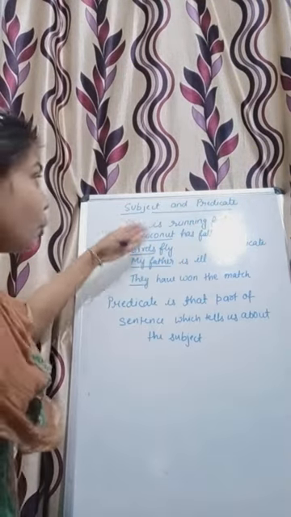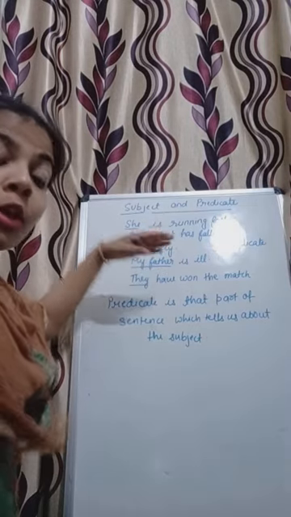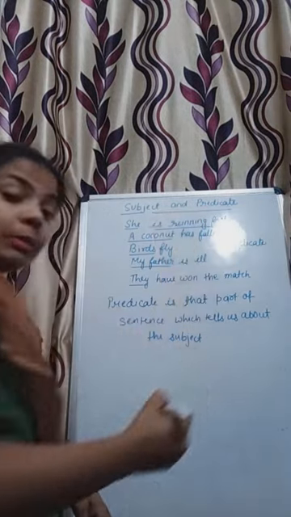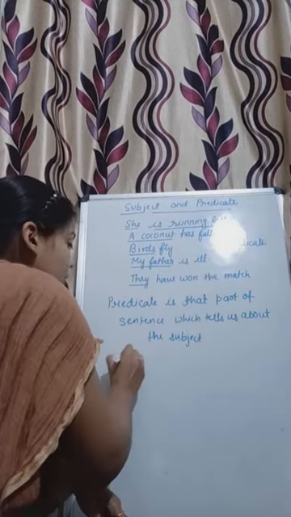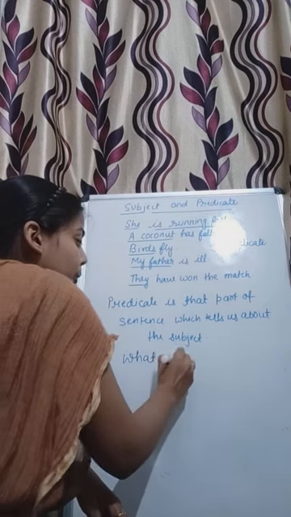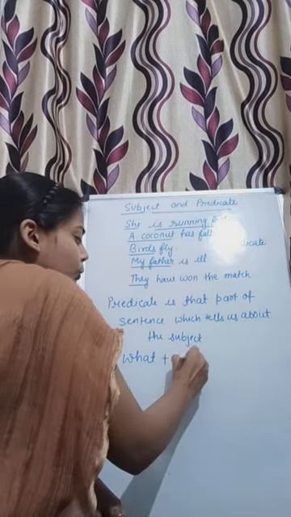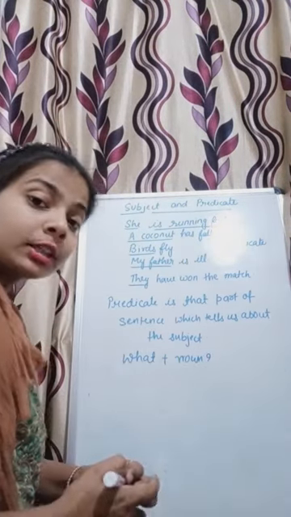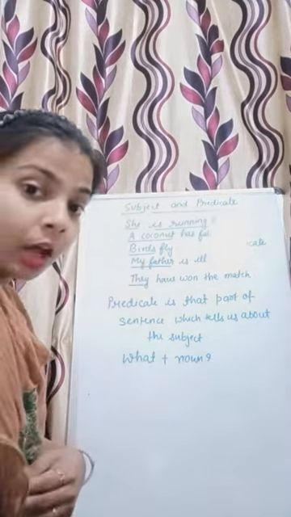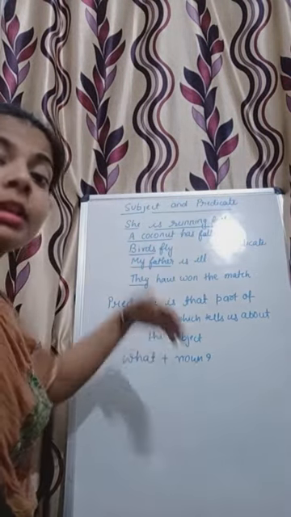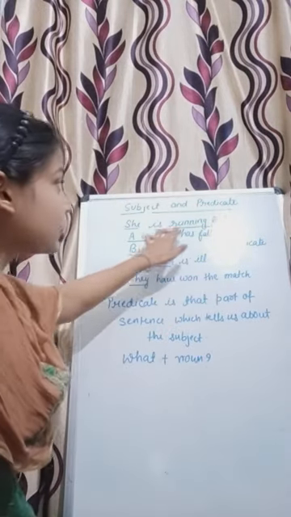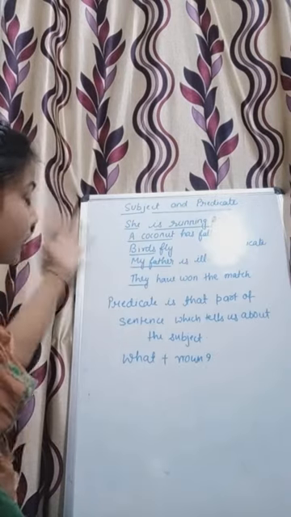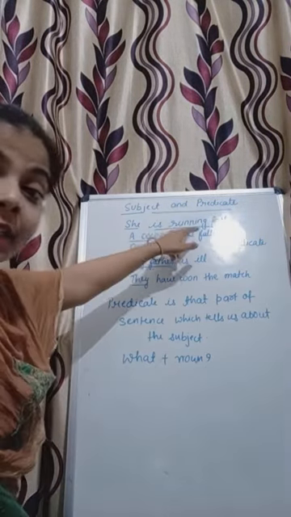Now as you can see in the first example, once again, she is running fast. Who is running fast? She is running fast. What is she doing? She is running fast. It means that predicate gives you the answer of what plus noun. You have to raise a question with what or who and a noun. So who is running fast? She is running fast. So here, she is running fast is telling about the subject, so it is known as predicate.